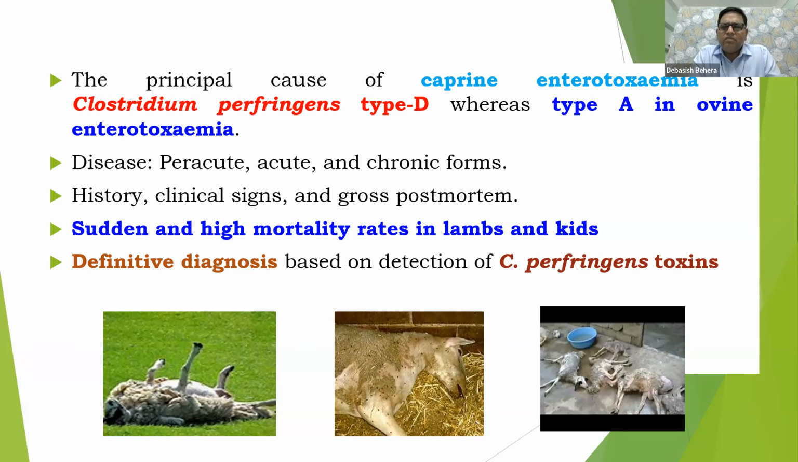The organism does not give you time to even think. There is sudden death, and you cannot check that type of death in lambs and kids. That is the real problem of this disease. That's why we are taking lots of serious steps and sincere efforts in this direction. For a definitive diagnosis, we have to go the molecular way. We have to detect the toxins.